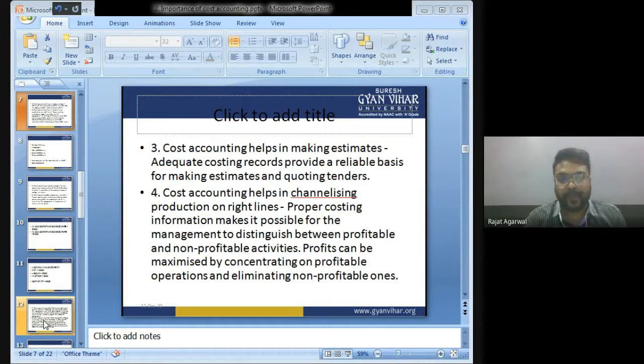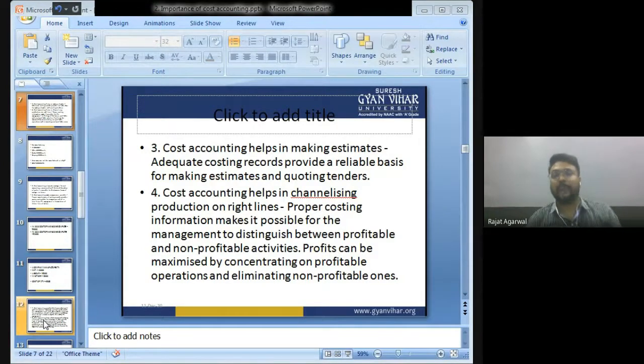Cost accounting helps in making estimates. Cost records provide a reliable basis for making estimates and quoting tenders. Understand, children, I am in a construction business. There is a tender which the government has brought for building a road from Jaipur to Delhi. Now I want the tender. As long as I do not know my cost, how can I fill the tender at the lowest price possible? So most important is that you should know your cost.